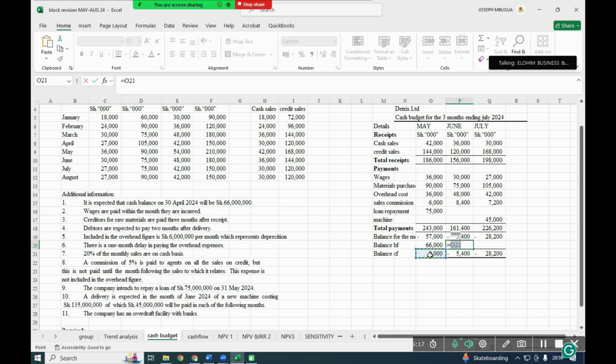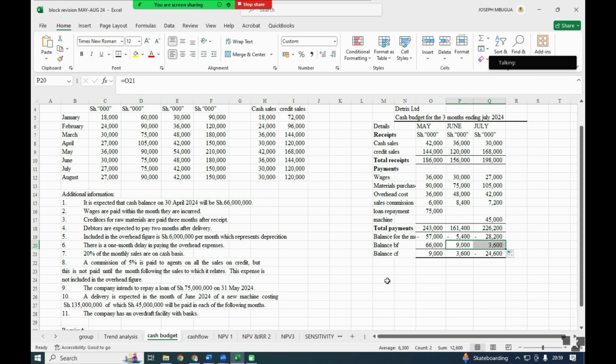The carried forward of May will be the opening for June, and I will drag this that way, so that in May the balance carried forward is 9, June 36, and in July we shall have an overdraft. That's why they are saying the company has an overdraft facility with the bank. Because they have an overdraft facility with the bank, we are having even the negative balances being carried forward. And that's all for the cash budget.